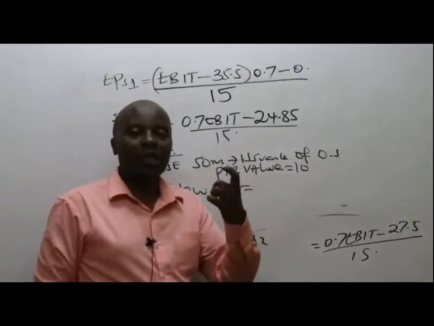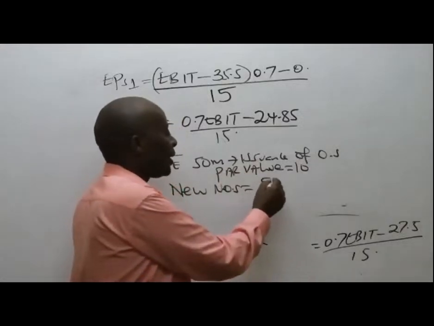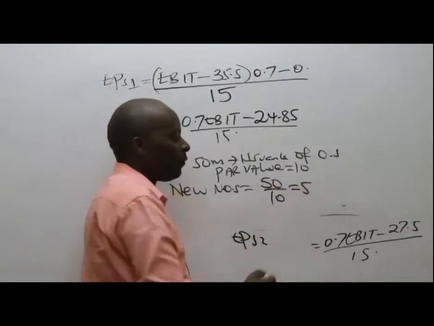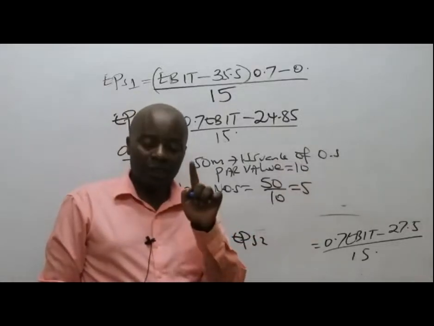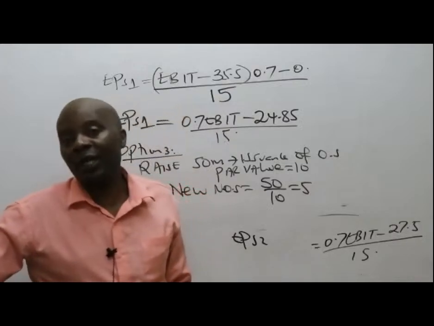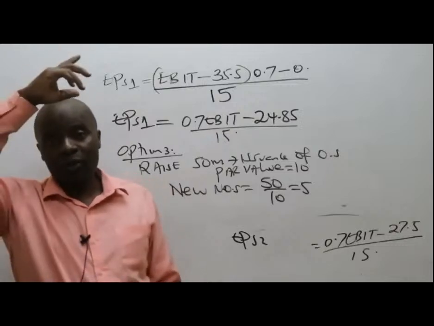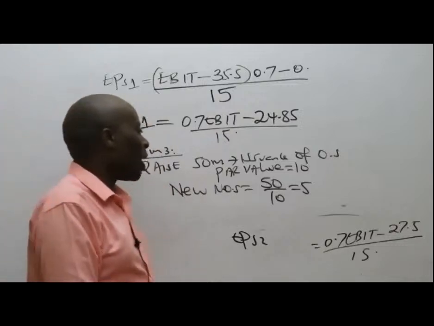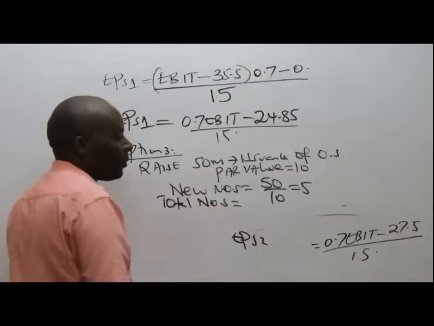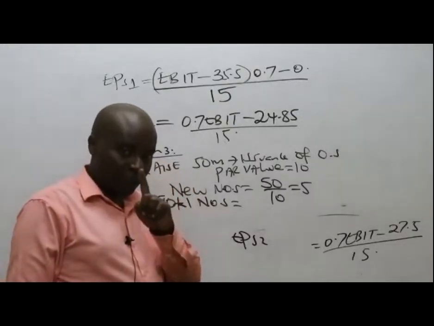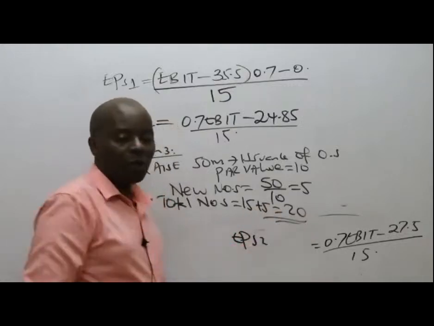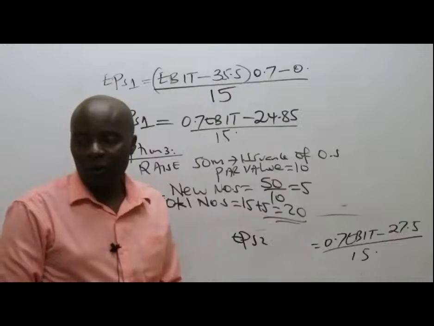So new number of ordinary shares, you take the capital raised. The capital raised is 50. I don't want to deal with millions. So 50, you divide this by 10, which gives me 5. But I know the mistake that most students make is to forget straight away that we had other shares, old shares, earlier on. So you need to give us the total number of ordinary shares. Remember, the old number of shares was 15. So you take 15 plus 5, which gives me what here, somebody? Which gives me 20.